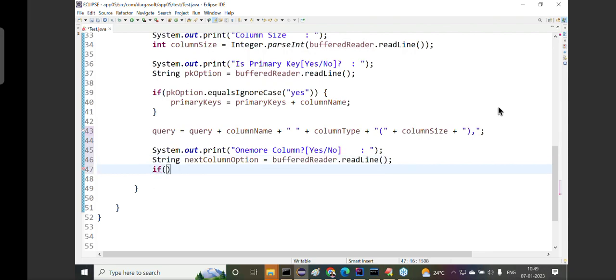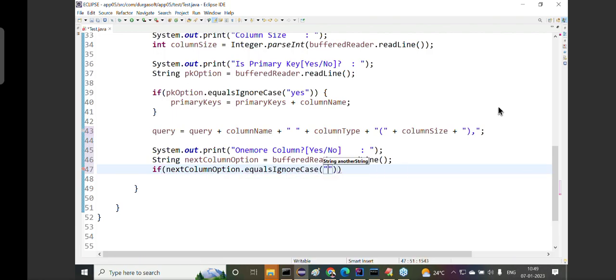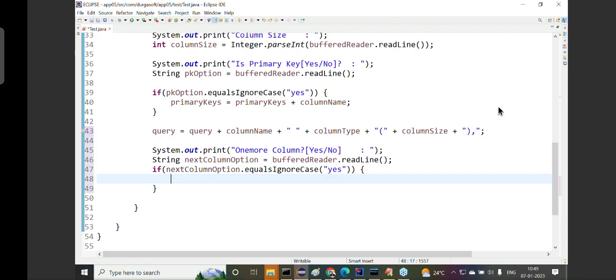Right, what we have to do: if nextColumnOption.equalsIgnoreCase of yes. If the user says yes, then what do we have to do? The next column we want to enter there. Simply we have to write continue. Am I right or not? Continue we have to provide, to continue the entire loop again.